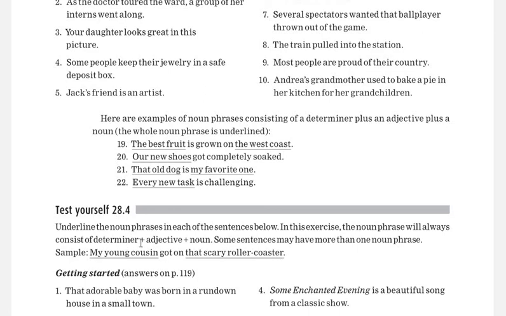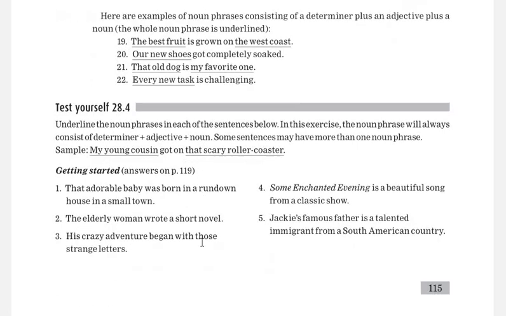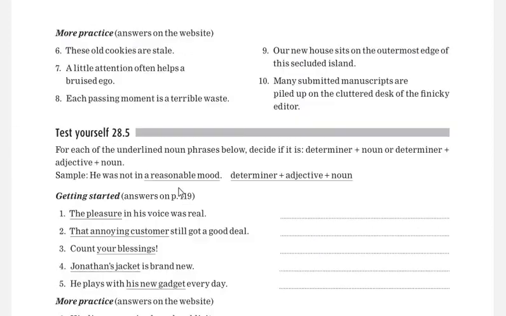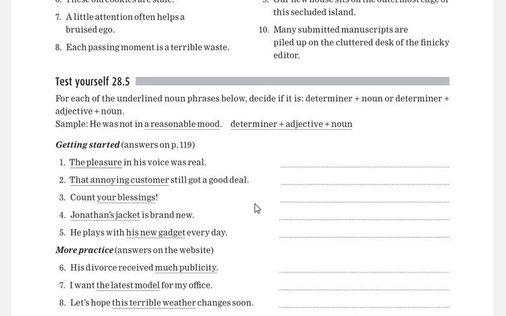So this is the determiner, adjective and noun. You have to underline all these. Then 28.5 is there. Here it is determiner and noun, or determiner, adjective and noun. It's good practice so that you can easily manage all these. If there is some confusion, please again consult that table.